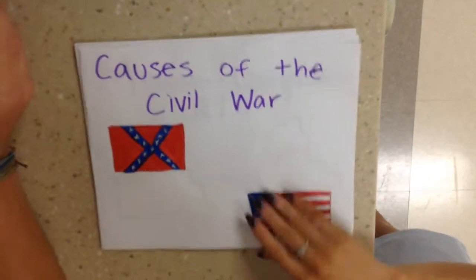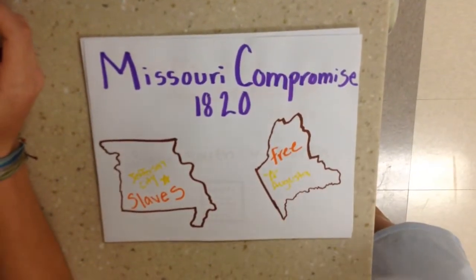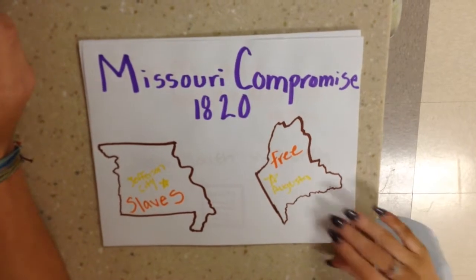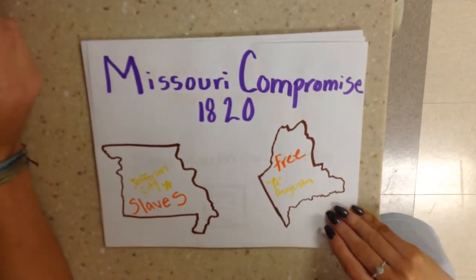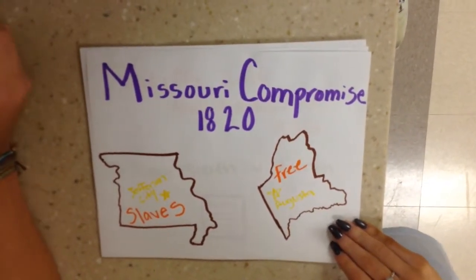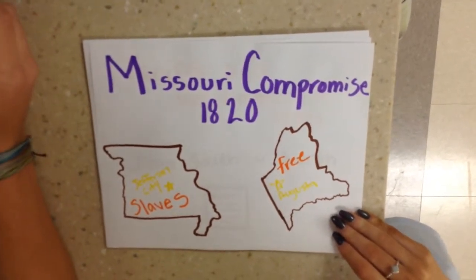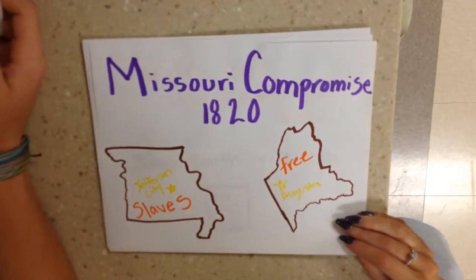Causes of the Civil War. The Missouri Compromise made Missouri a slave state and Maine a free state. It outlawed slavery in the West above the 36°30′ line. This settled a dispute between the North and South for labor.